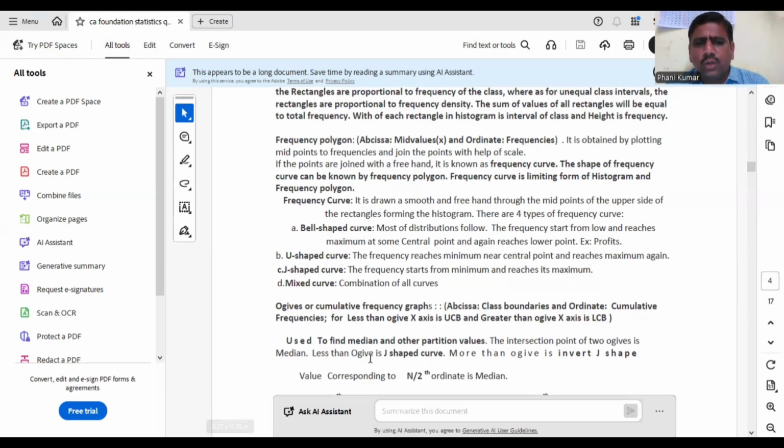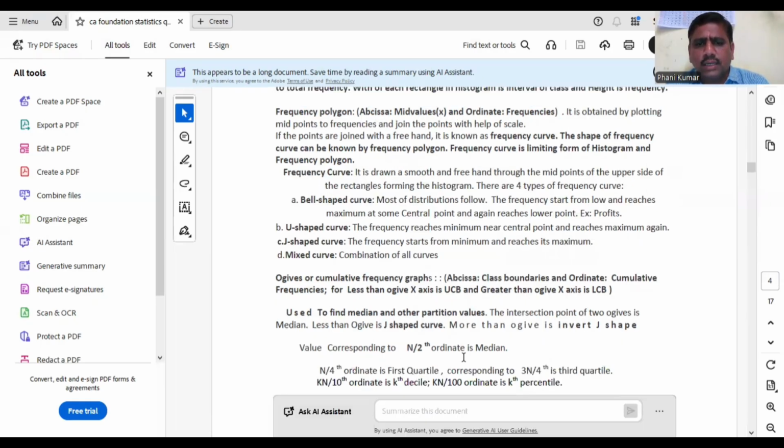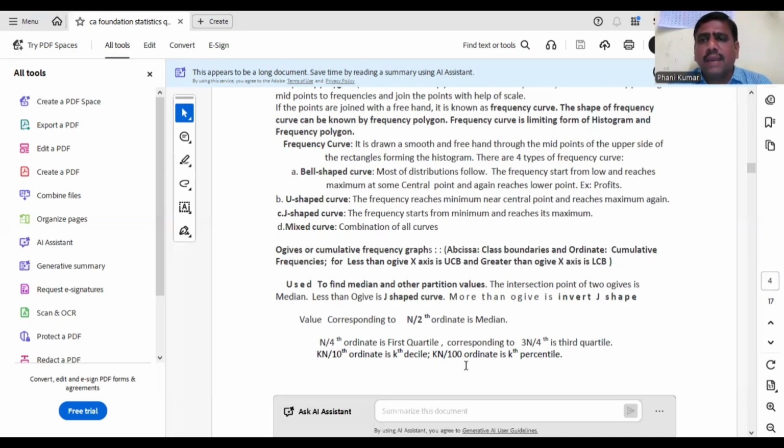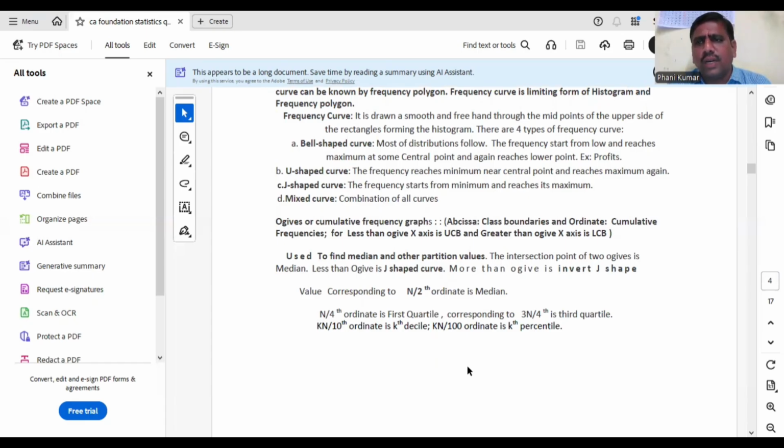If you draw only one Ogive curve, n by 2 coordinate will give your median value. That means corresponding to n by 2 coordinate, if you draw a perpendicular line to abscissa x-axis, then it will give median. N by 2 coordinate is median. N by 4 coordinate is first quartile. 3n by 4 coordinate is third quartile. And similarly, kn by 10 coordinate will give your kth decile, and kn by 100 coordinate will give your kth percentile. So by using Ogive curves, you can calculate median as well as all the partition values.